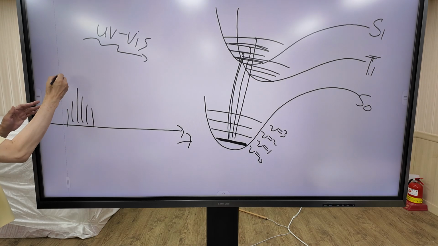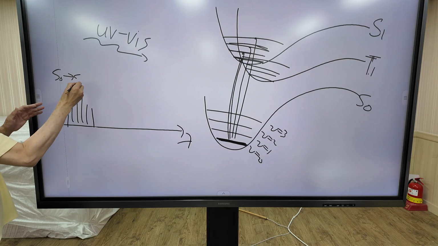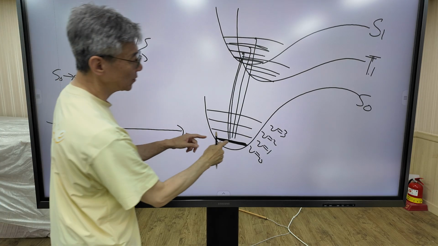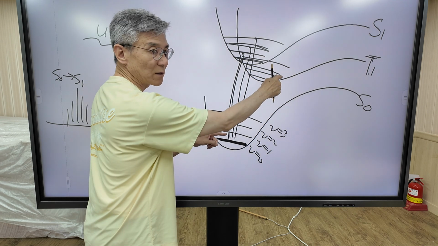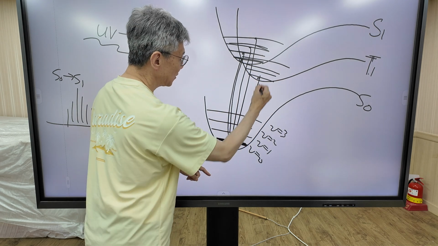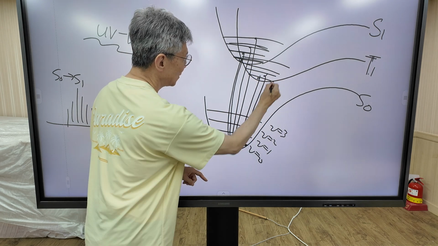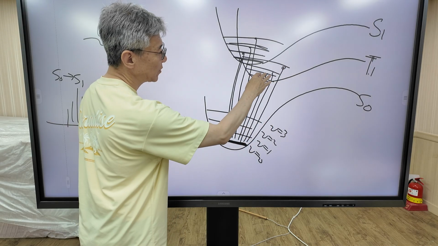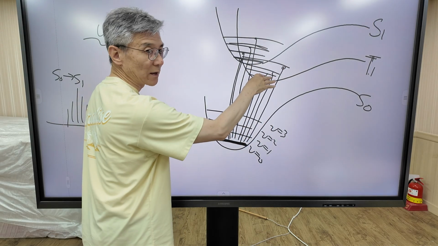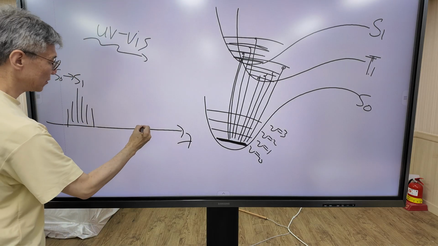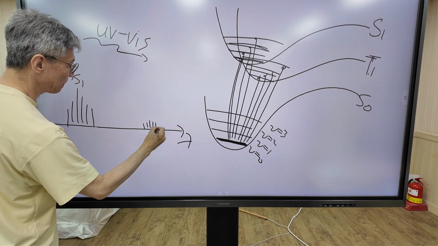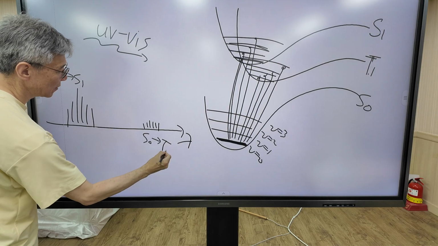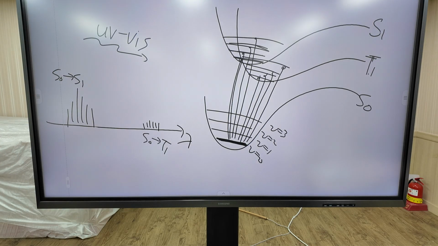So you see a series of vibrational peaks is obtained. This peak corresponds to the S0 to S1 transition. And the molecule can make a transition to the triplet state. This transition is allowed. But as I said before, the triplet state is lower than the S1 state, so the peak is shown here. This corresponds to S0 to T1, right?